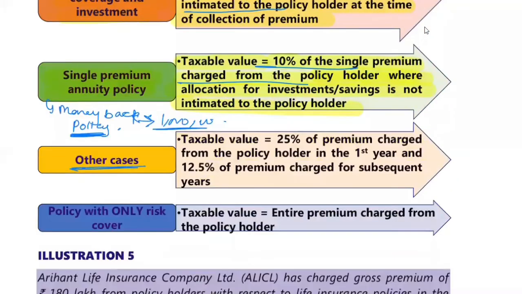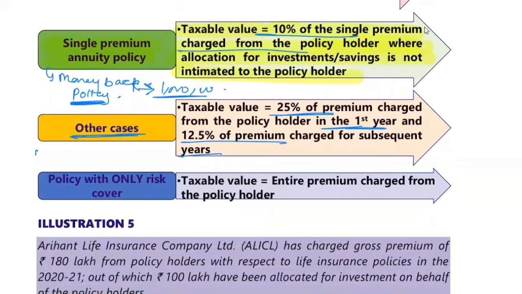And they're saying other cases, term policy and n number of policies, are there. They're saying that for the first year of the premium charged, it is 25% of the first year, and from the subsequent years it is 12.5%. Now, for example, let's say you are depositing 10,000 per year. What will be the taxability? For the first year, it will be 25%. For the second year, it will be 10,000 into 12.5%. And for the third year, it will be 10,000 into again 12.5%. So on and so on.